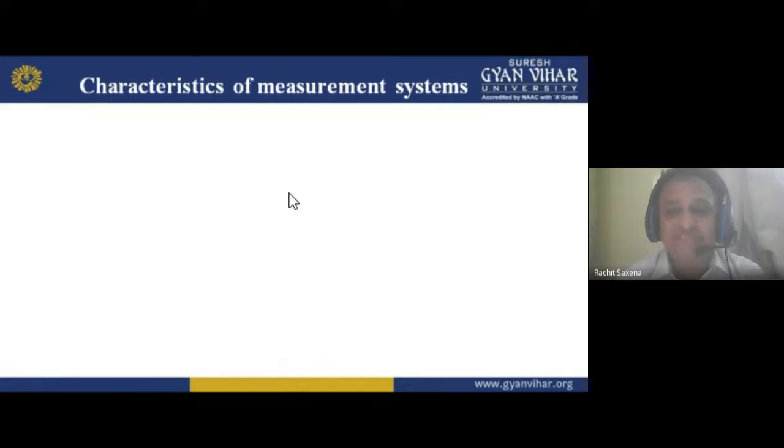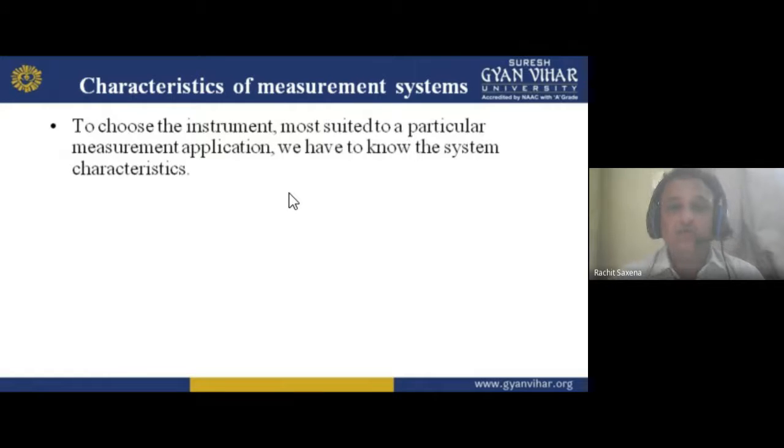PMMC and MI both work for DC. But there is a limitation: if I want to measure AC, then I have to choose MI. Understand? So these are the characteristics. First, to choose the instrument most suited to a particular measurement application, we have to know the system characteristics.